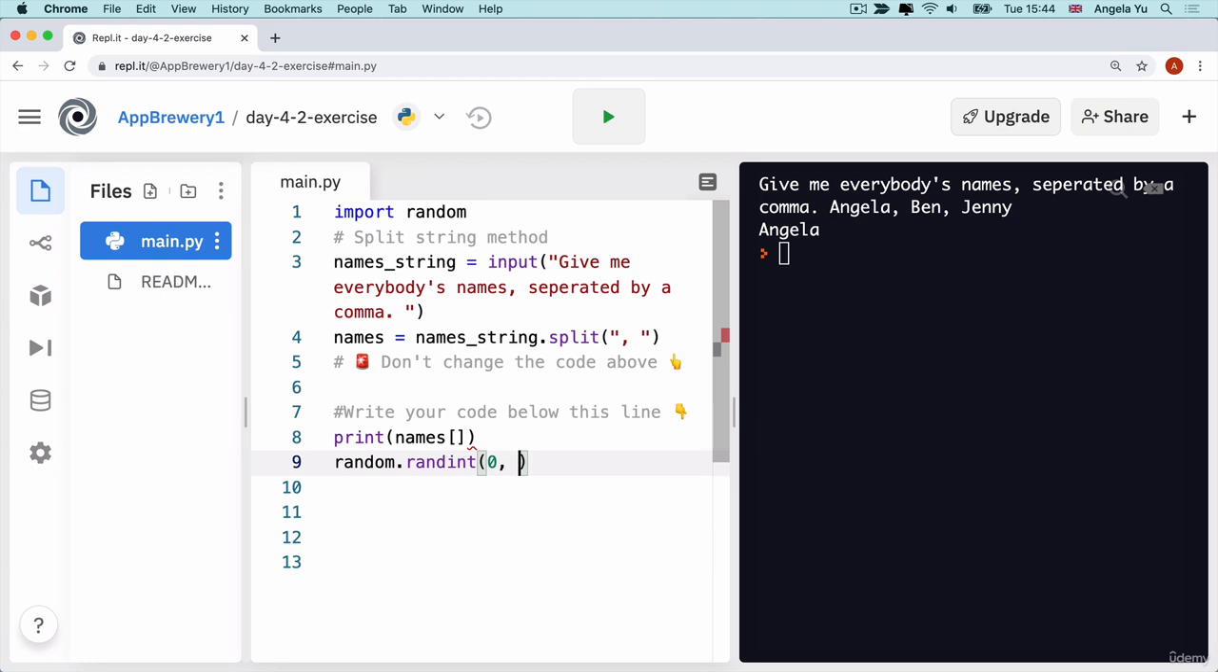But what is the end? Well, the end should be the position of the last item. But how can we know that position? What is that X going to be? Well, what if we got hold of the number of items in the list?